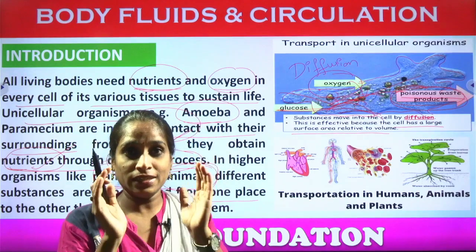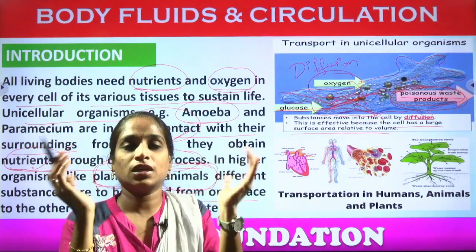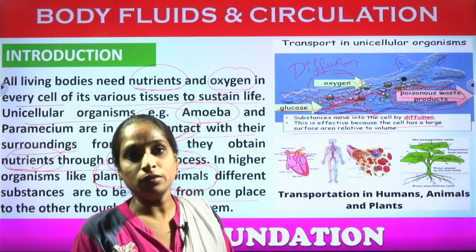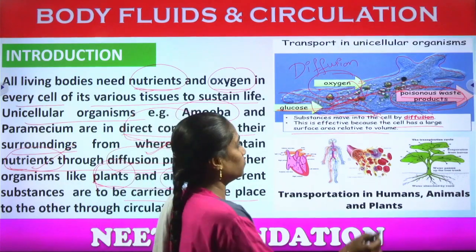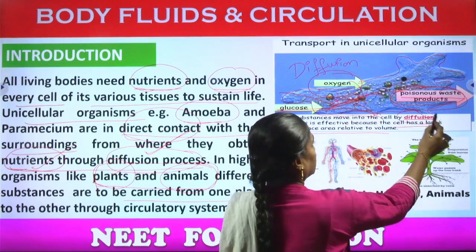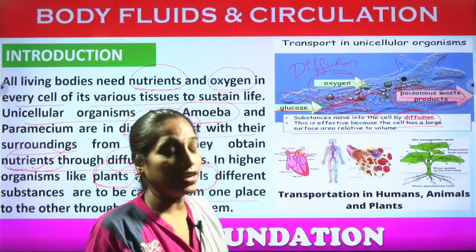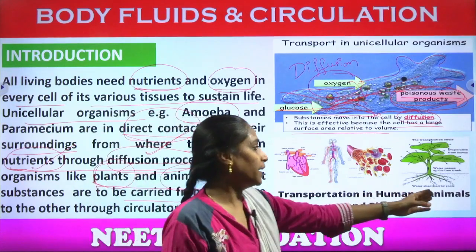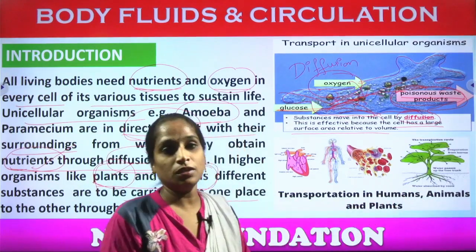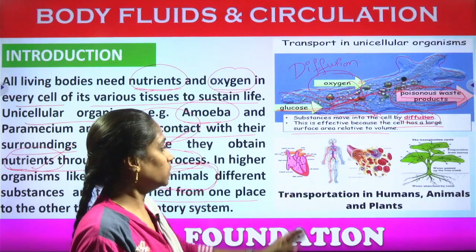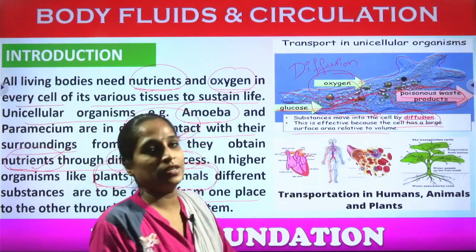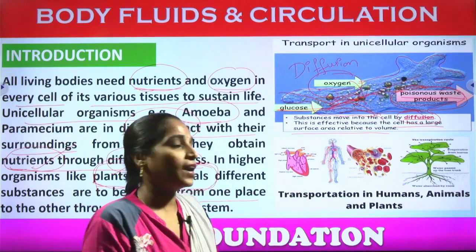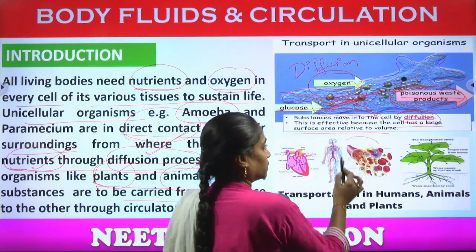The single cell occupies the complete space inside the organism to undergo the metabolic activities. Okay, so what is the process called? It's diffusion, right? And coming to transportation in humans and animals and also plants, within the transportation of humans and animals, the heart is the common organ. Along with the heart there are the blood vessels.